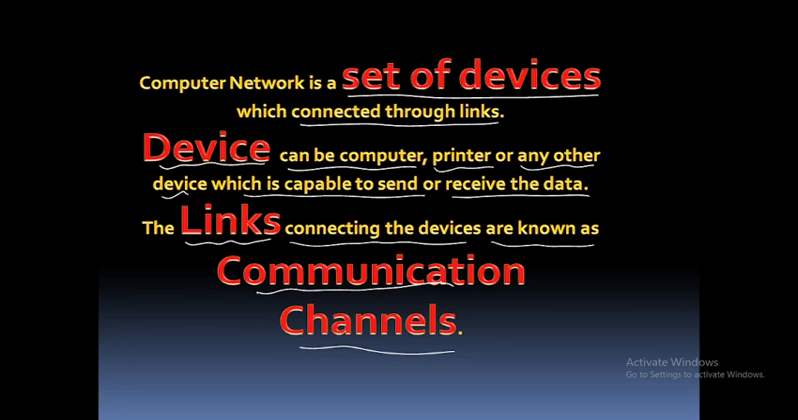A computer network is a set of devices which are connected through links. And what do you mean by a device? A device can be a computer, printer or any other device which is capable of sending or receiving data. And the links connecting the devices are known as communication channels.